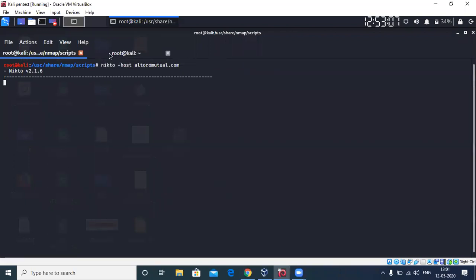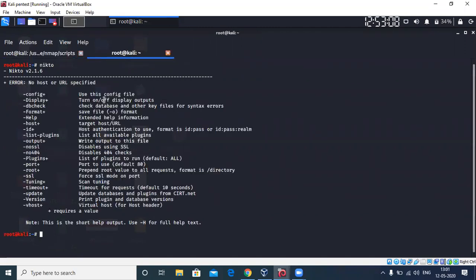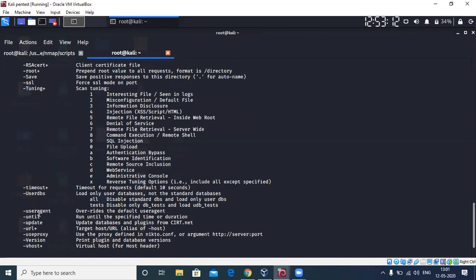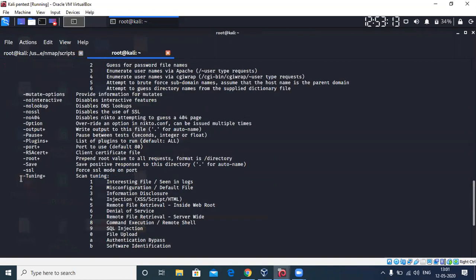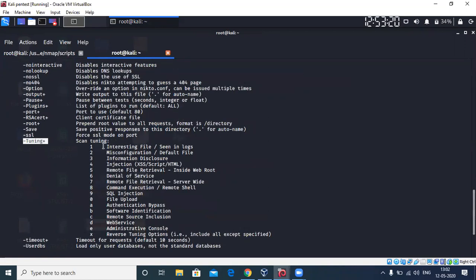And if you want to see, there is an option that gives you something called tuning. What I mean by tuning is, if you want to perform scans on only some parts of the huge list given over here, you can use the tag tuning, and after the tag tuning you can mention whatever numbers you want.